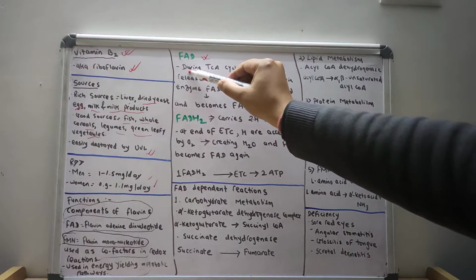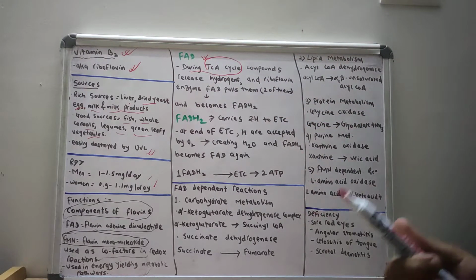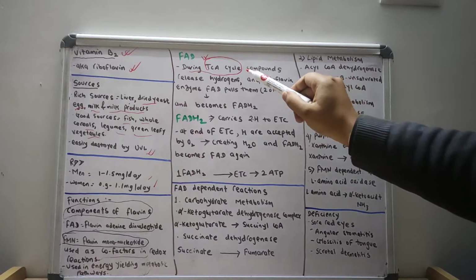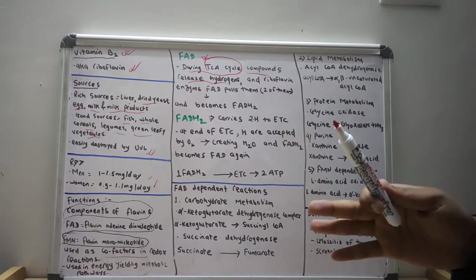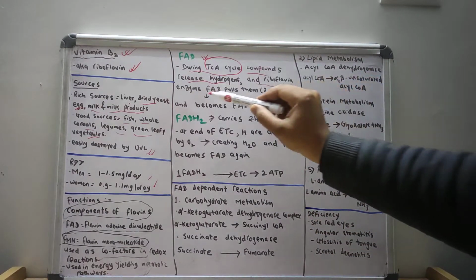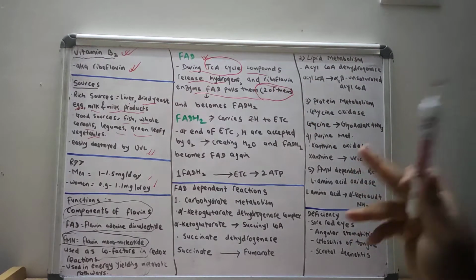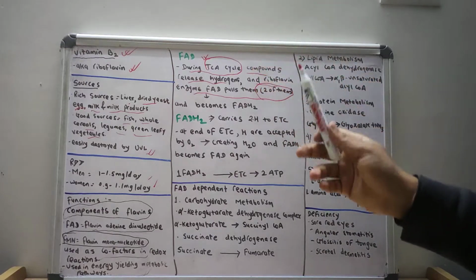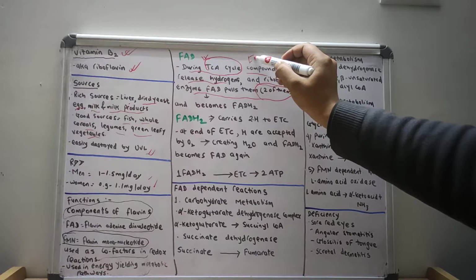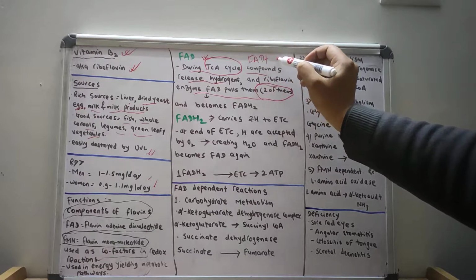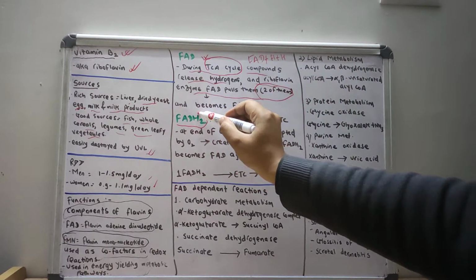What happens during the TCA cycle? I will describe the TCA cycle later in detail in biochemistry metabolism. So during the TCA cycle, various compounds release hydrogen, and the riboflavin enzyme FAD pulls them. The FAD pulls two hydrogen during the TCA cycle. So after pulling two hydrogen, the FAD plus two hydrogen plus H becomes FADH2.